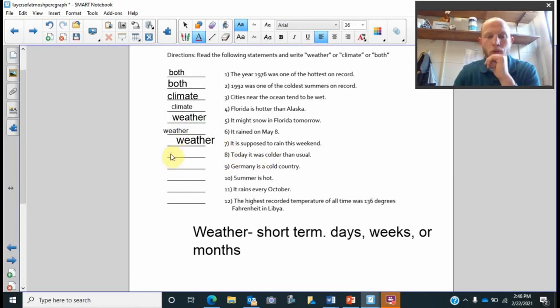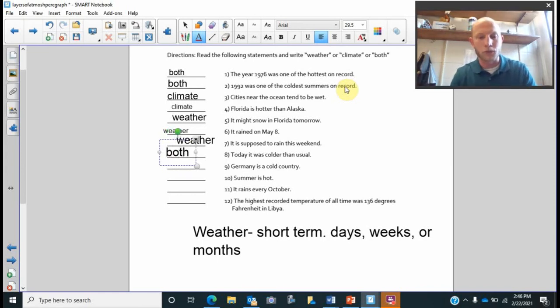Today it was colder than usual. It's talking about today, being specific as in short term, but it says usual, so again, we're comparing it to the past. It's not necessarily like we're looking at a notebook where we've been writing down the temperatures for the past 30, 40 years, but you know the region that you live in. If it's the middle of July and it's 50 degrees here in Illinois, that is definitely colder than usual, because we're looking at the past of our climate normally in July, right?